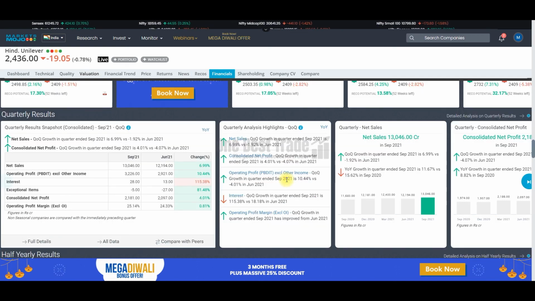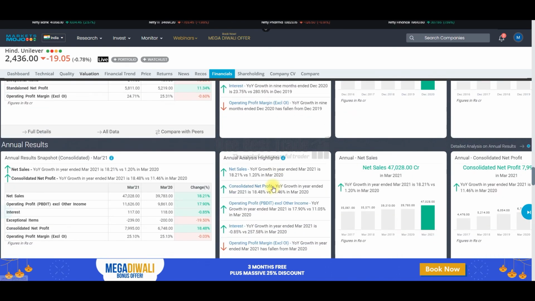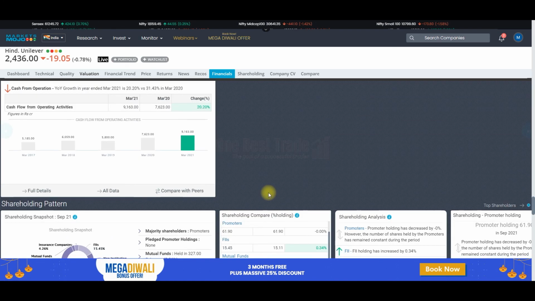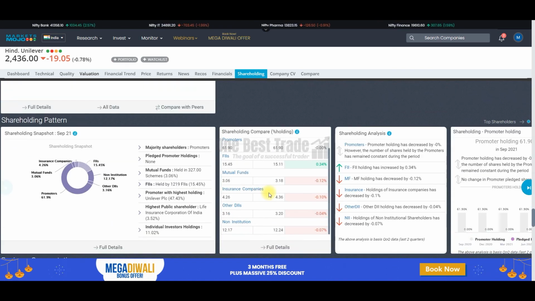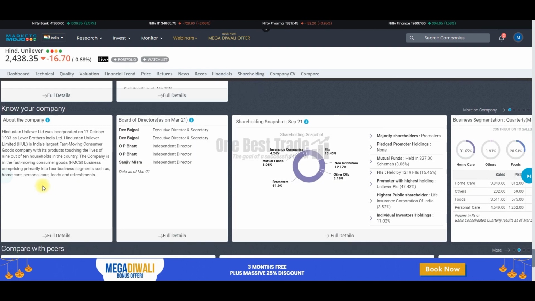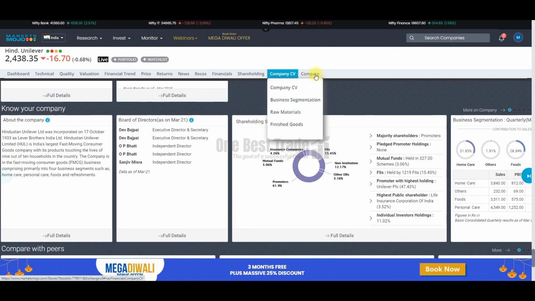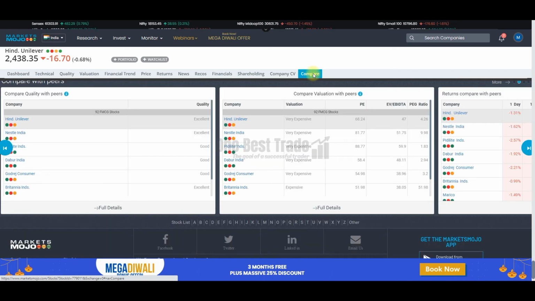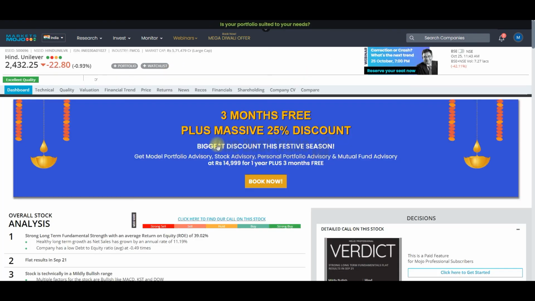And next is a financial where you can find the quarterly results, half yearly results, and also yearly results you can see here. Next we can find shareholding pattern tab where you can find shareholding structure. Next tab is a company CV where you can find the company history, business segments, and more. And then last but not the least, where you can do the comparison between their peers with respect to different parameters.